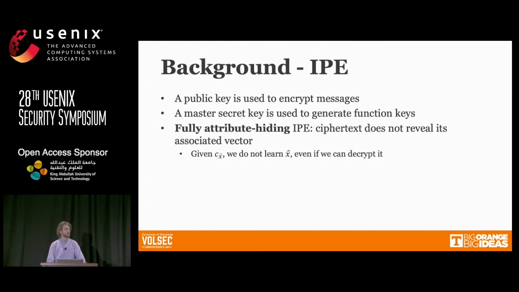Specifically, we use a stricter definition of IPE called fully attribute hiding IPE. This requires, additionally, that the ciphertext does not reveal its associated vector, even when the ciphertext is able to be decrypted.